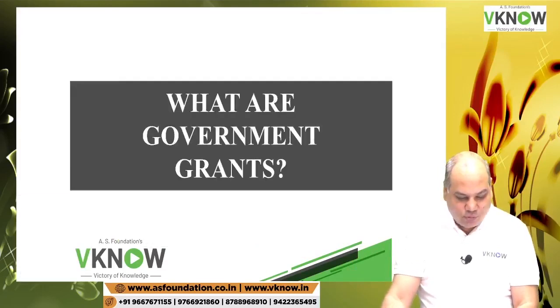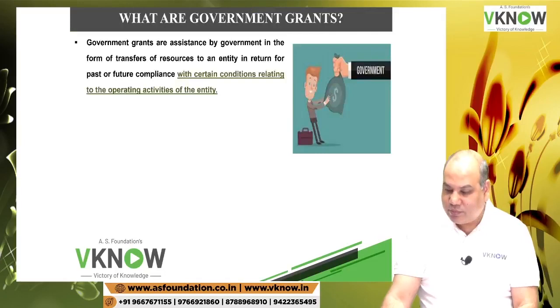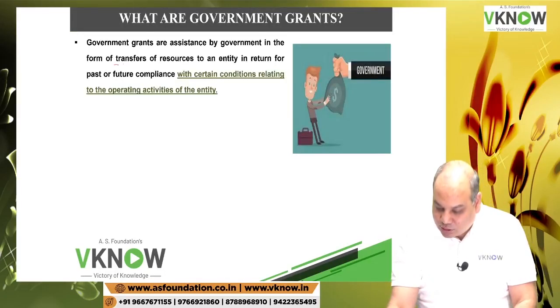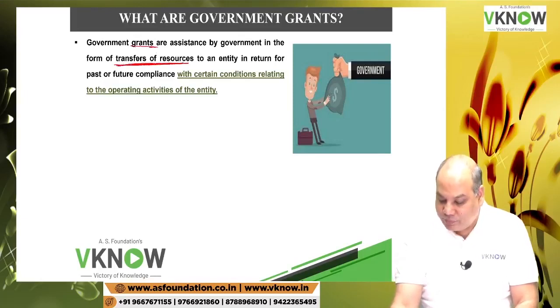Next question is, what are government grants? Government grants are assistance by the government in the form of transfer of resources. So when there is a transfer of resources, we will call it grant. And when the government provides assistance but it does not involve transfer of resources, we will just call it government assistance to an entity.